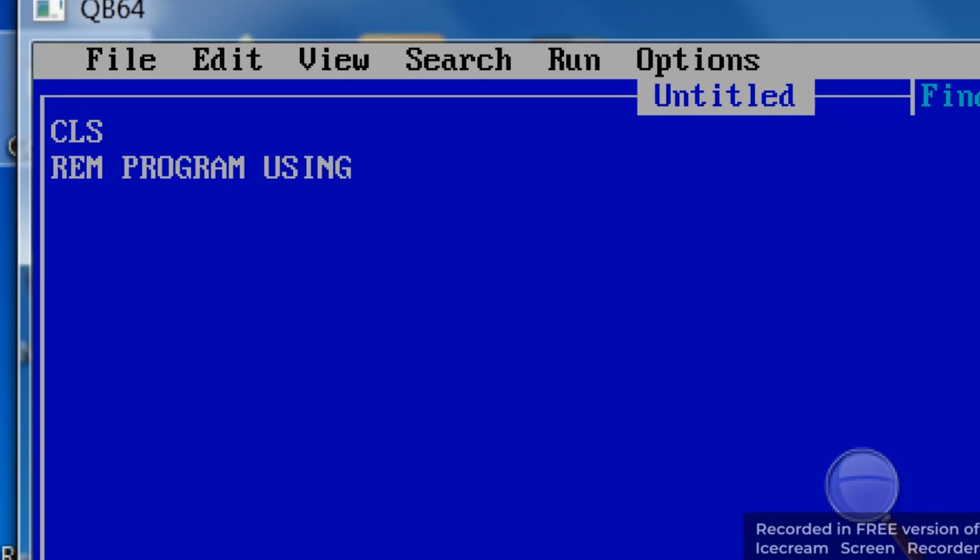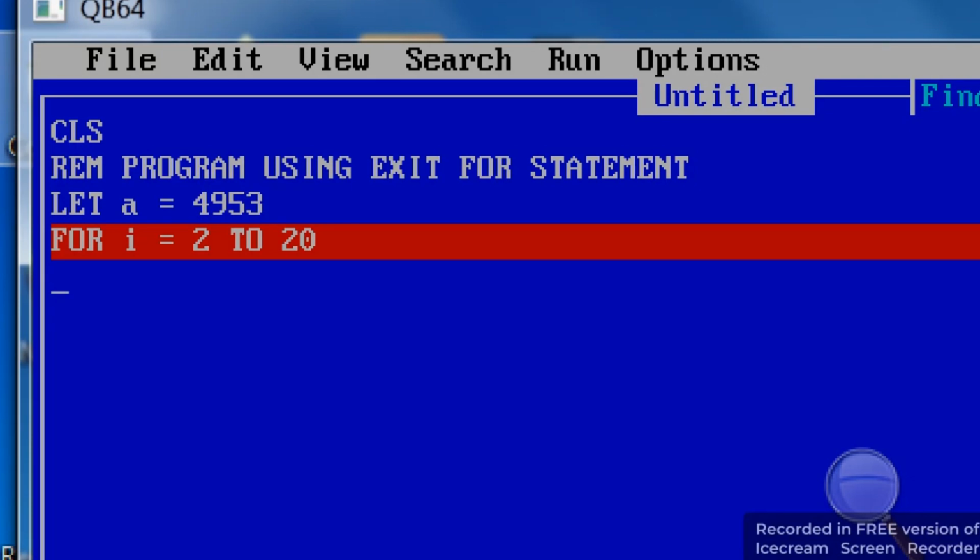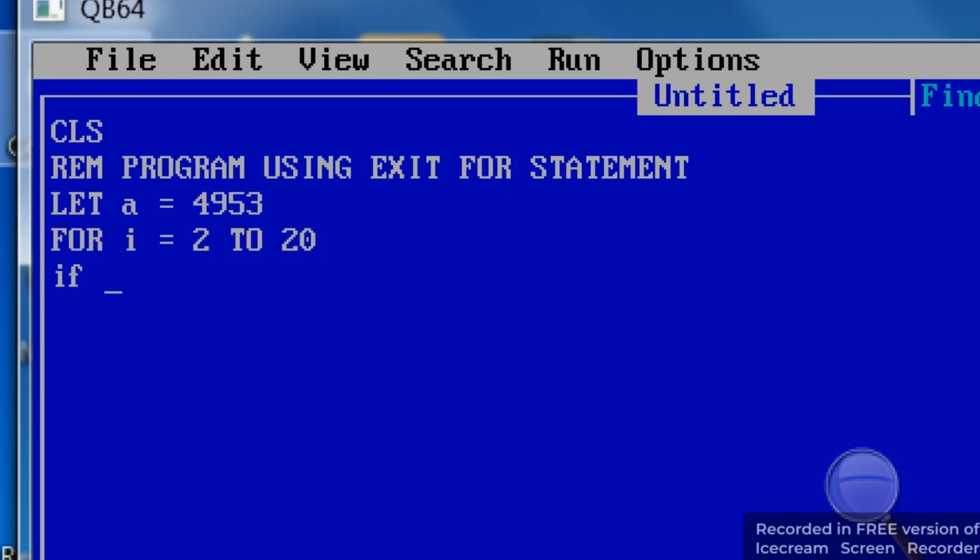So CLS program, then rem. You know that rem is used for writing comment. So here comment has been written. Now let a equal to, just I have put here a 4-digit number, and I just want to check that number from which number it is divisible. Just a 4-digit number here, and I just want to check from 2 to 20 with which number it is divisible exactly.